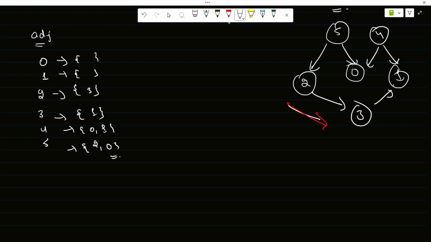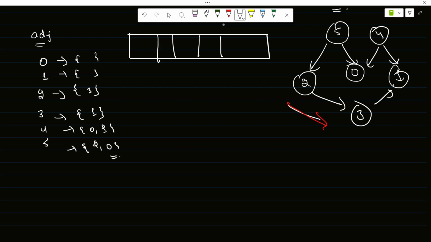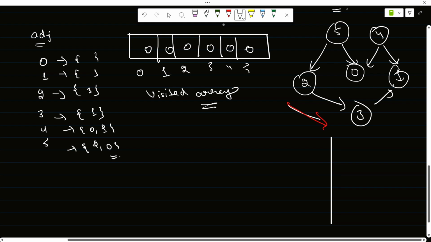Okay, and let's maintain the visited array. 1 2 3 4 5 0 1 2 3 4 5, and mark all of them as unvisited. Okay, this is the visited array. Now let's maintain the stack.